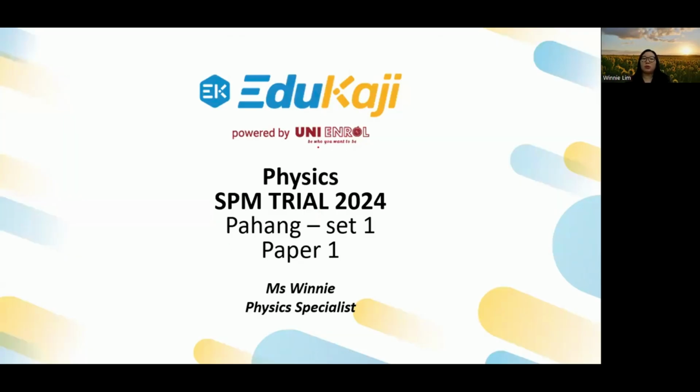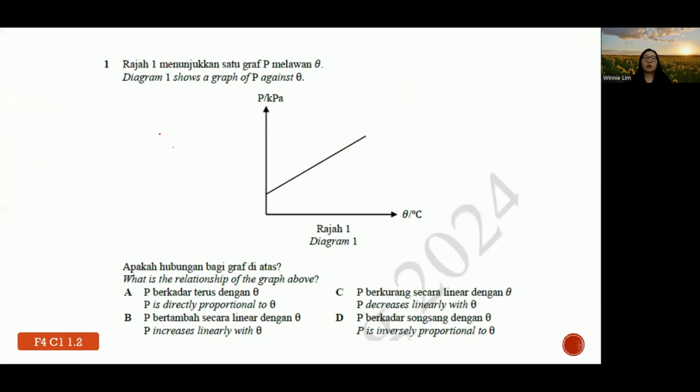So today we will go through Physics SPM Trial 2024, Pahang Set 1 for Paper 1. So question 1. Diagram 1 shows a graph of P against theta. What is the relationship of the graph above?